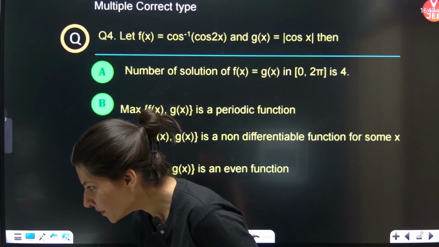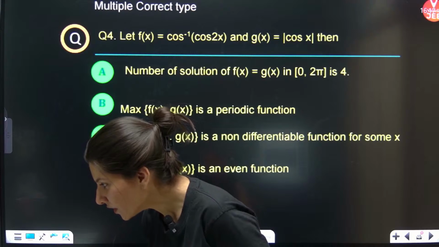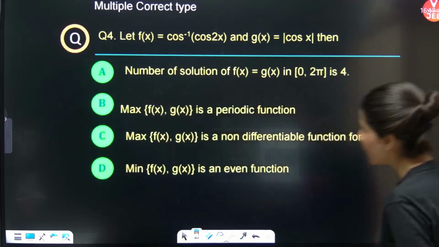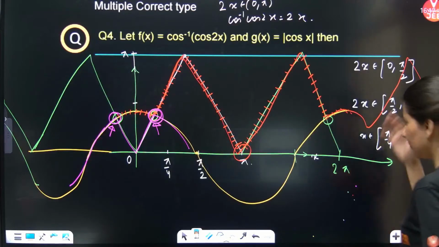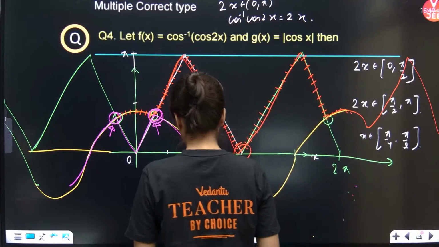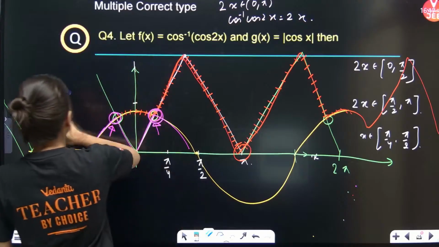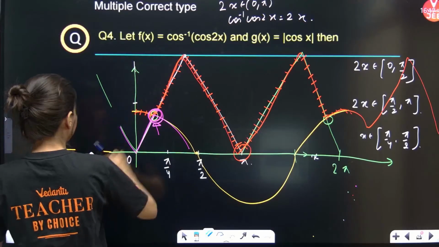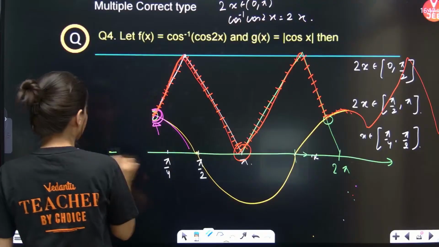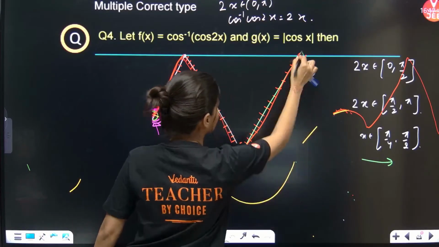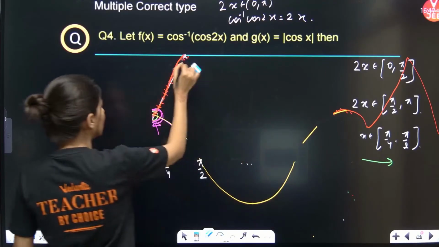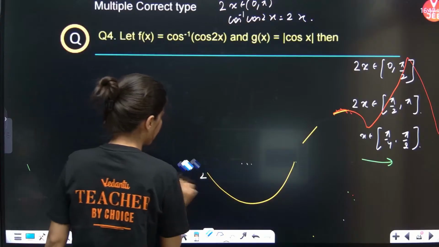Ma'am, mod cos means will not the graph be above the x-axis? Oh yes, have I not, oops, sorry. Let me just draw this one more time. I have drawn just cos x. Yes, my bad.